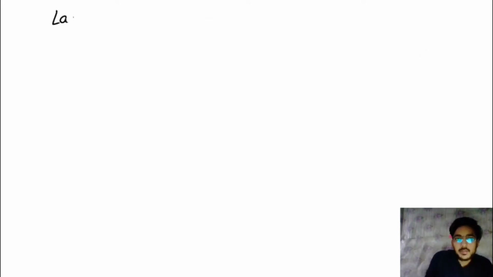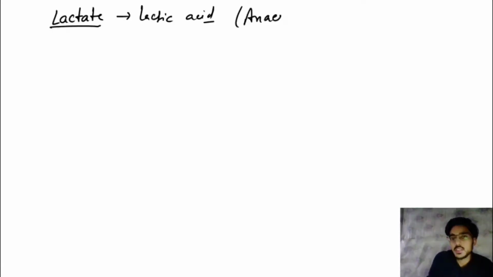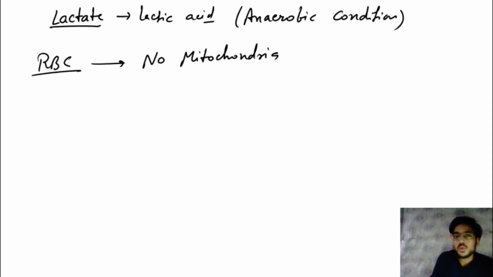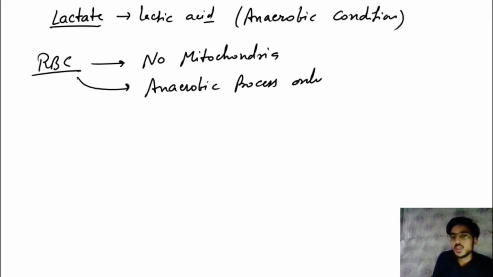So lactate, or lactic acid: how does it form? It forms under anaerobic conditions. In anaerobic conditions, what forms is lactic acid. If I talk about the RBC, we know that it doesn't have mitochondria. So what process will occur there? Only the anaerobic process. So in the anaerobic process, glycolysis will occur.